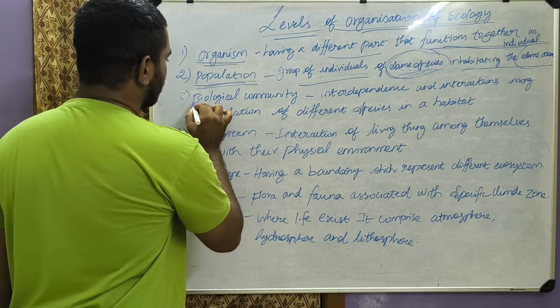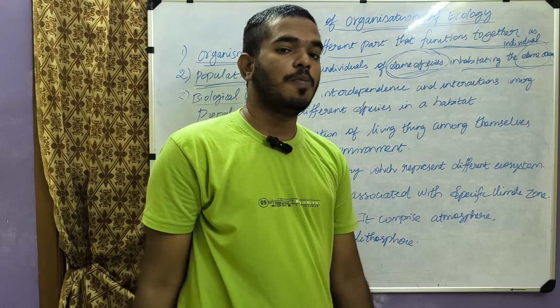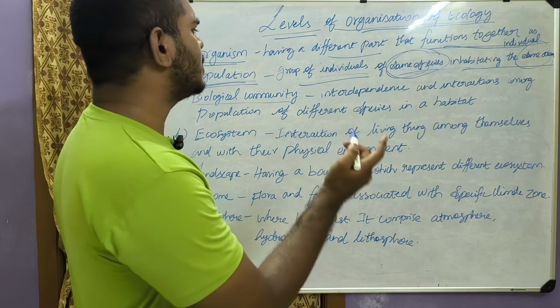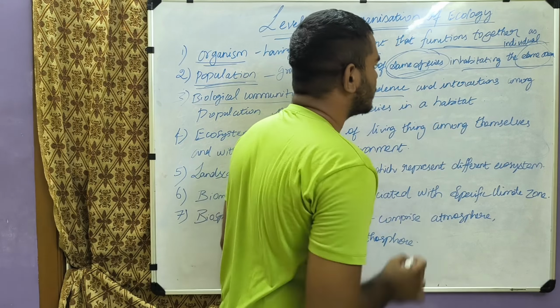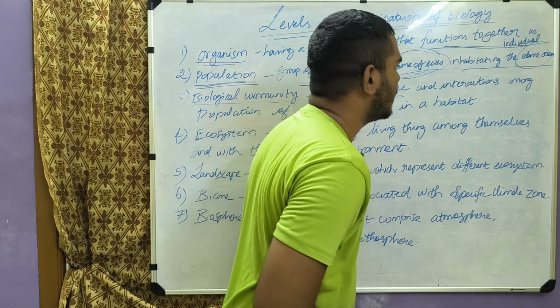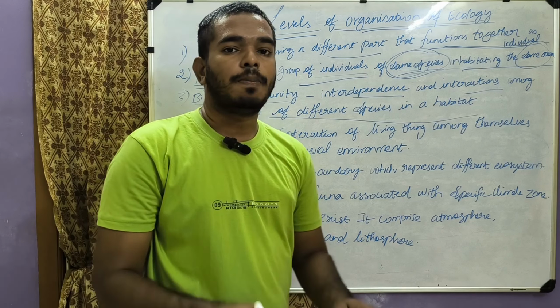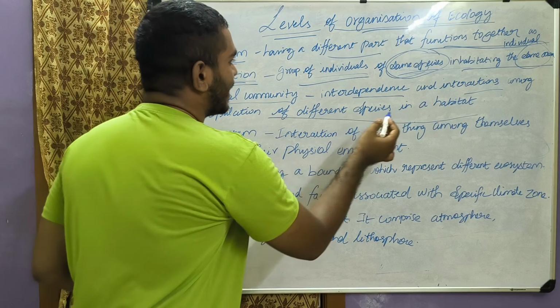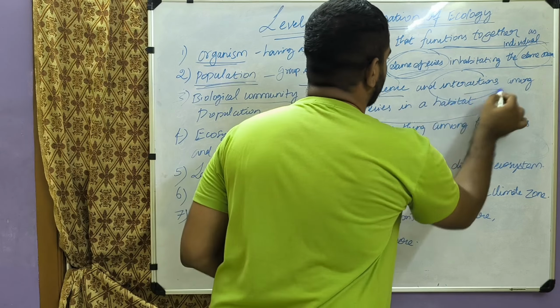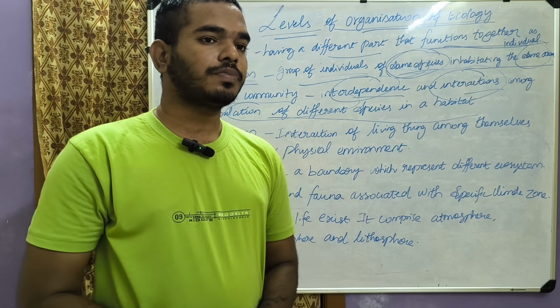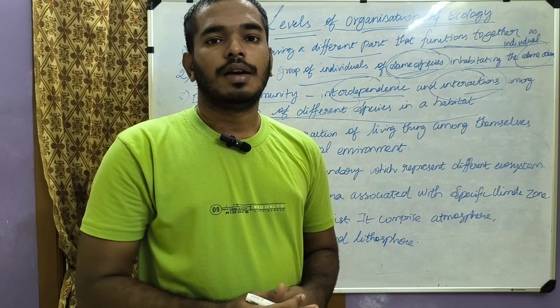The next one is the biological community. A biological community is the interdependence and interactions among the populations of different species in a habitat. So in a particular habitat, there is interaction and interdependence between populations of different species. Take for example a lake.